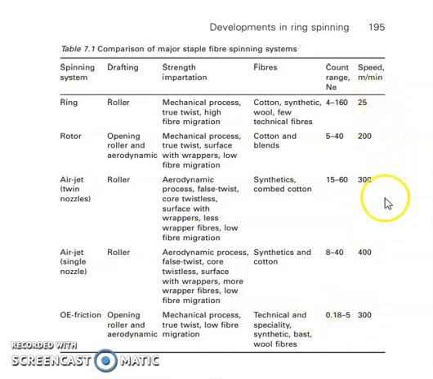And this one is a comparison of speed in meters per minute. For ring spinning, it is 25 meters per minute, which is the lowest among all these technologies. In case of rotor, it is up to 200 meters per minute. In case of air-jet twin nozzles, it is 300. Air-jet single nozzle up to 400. And in case of open-end friction spun yarn, it is up to 300, which is many times that of ring spun yarn.